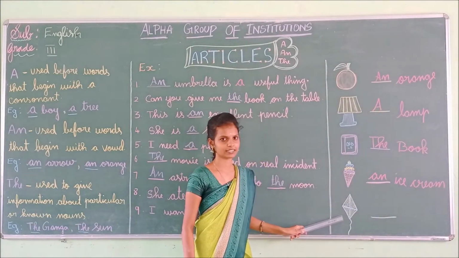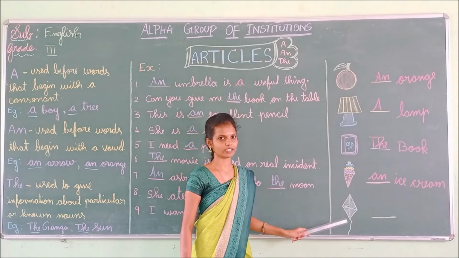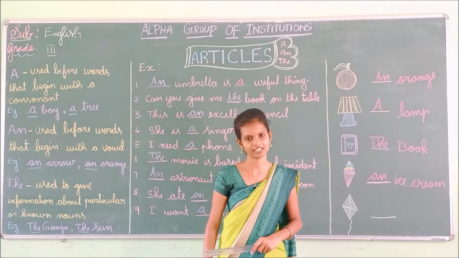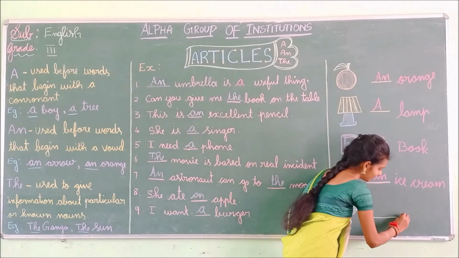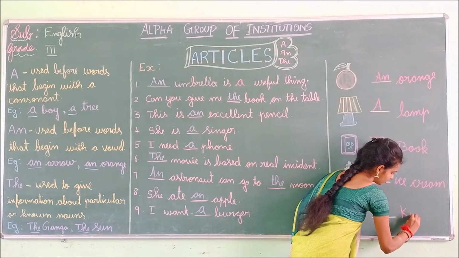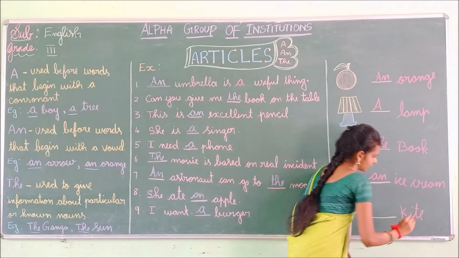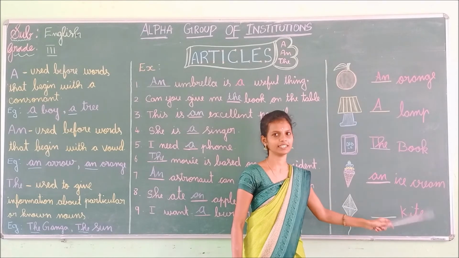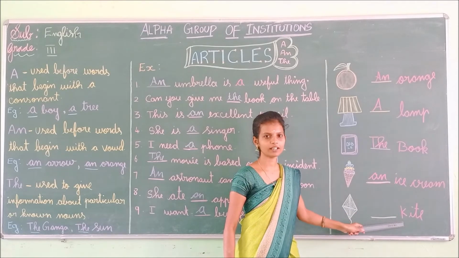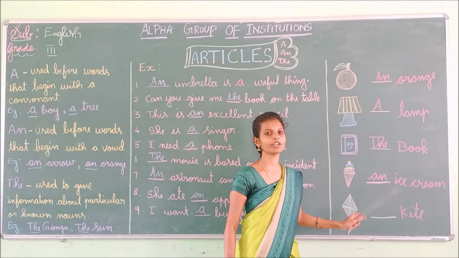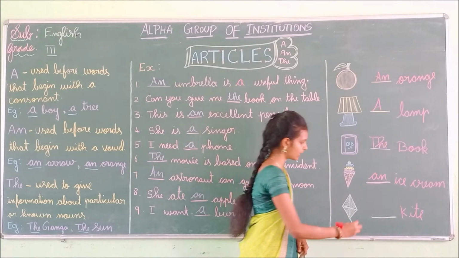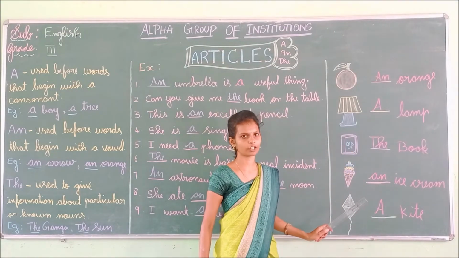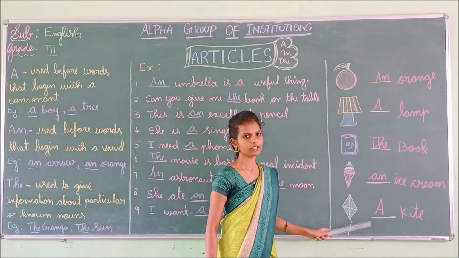What is this? Yes, this is a kite. What is the spelling for kite, ma'am? K-I-T-E. Kite. Repeat with me. K-I-T-E. Kite. The word begins with the consonant sound. So what we have to use? We have to use a. Okay children, have you all understood? So listen, we are going to read once again.